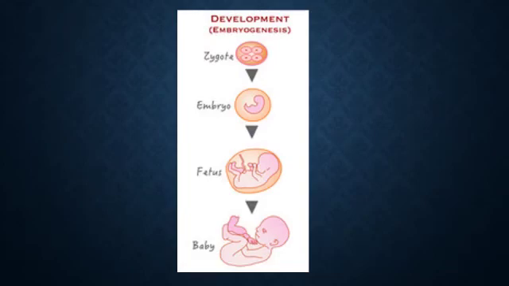Look at the development of zygote to embryo, then to fetus, then a baby or infant. So, these are the 4 stages of development during fertilization.